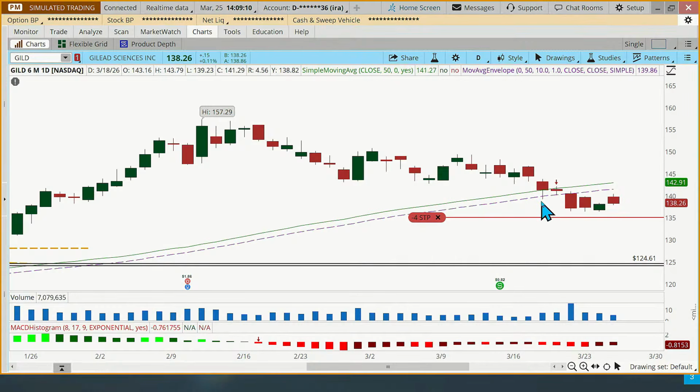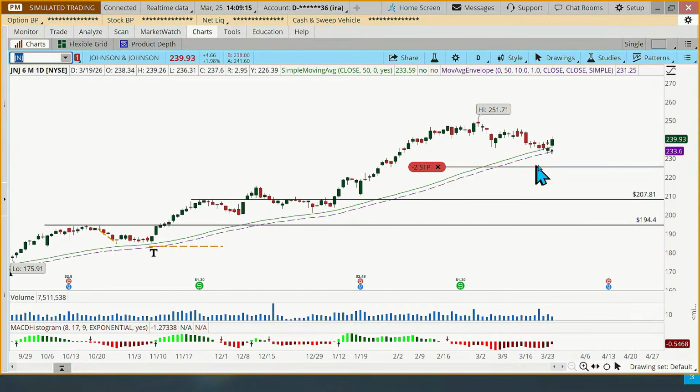All right, so that's taking a look at GILD. Johnson & Johnson, like I said, had a red arrow here yesterday. On this one, the stock had made a new high, pulling back. We closed below the moving average, even though that's a green candle. That's 2 red arrows, right? MACD's red. Stock here's below the moving average, so that's red.